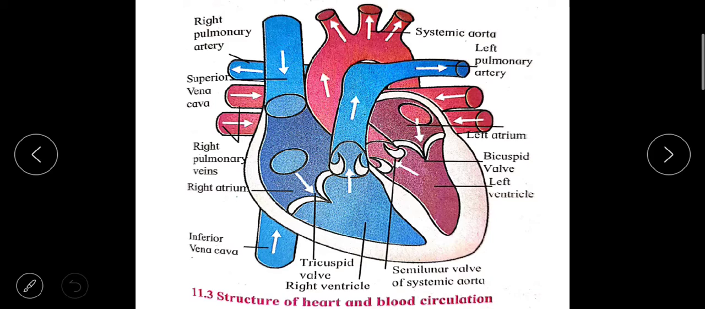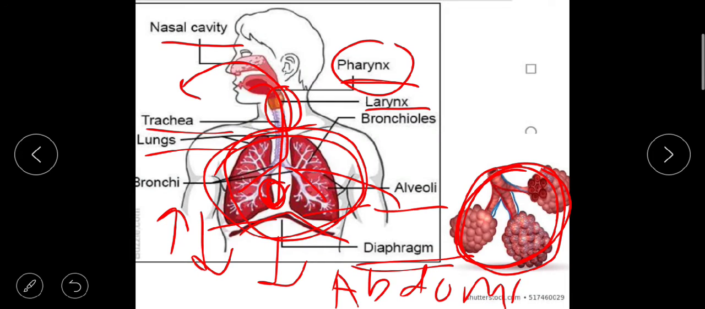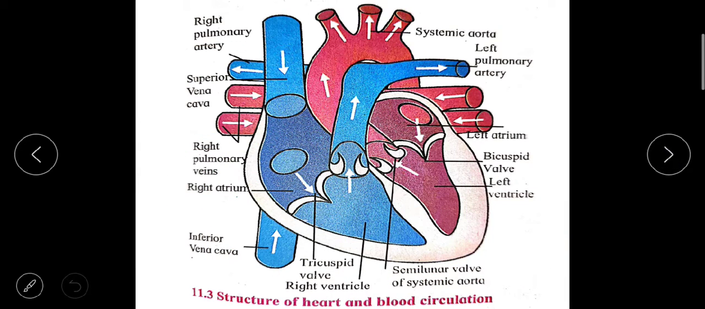Now next part is the blood circulatory system. As I told you, for the proper functioning of the body, nutrients and oxygen have to be supplied continuously. This continuous supply of oxygen and nutrients takes place through two systems, the respiratory system and the circulatory system. So this was the respiratory system. Next is the circulatory system.